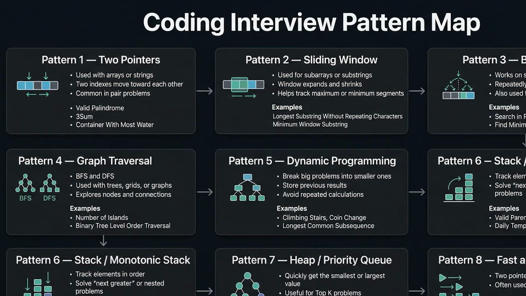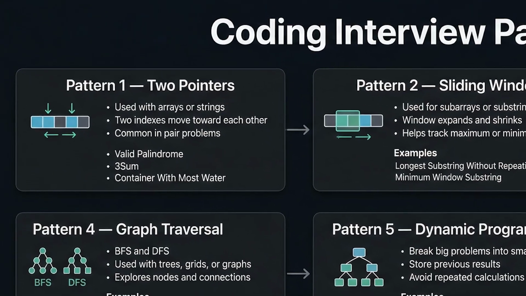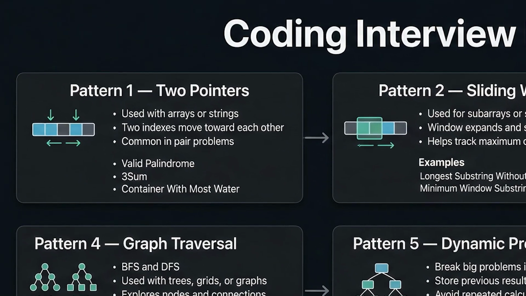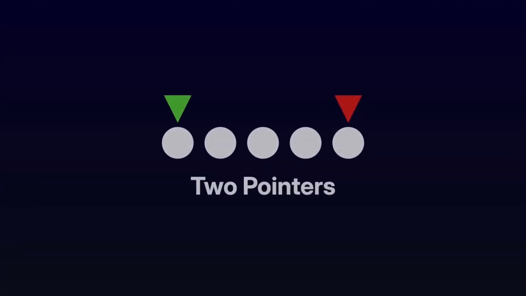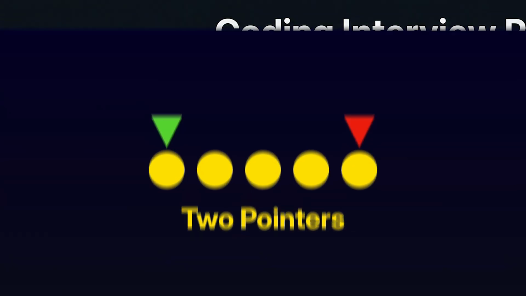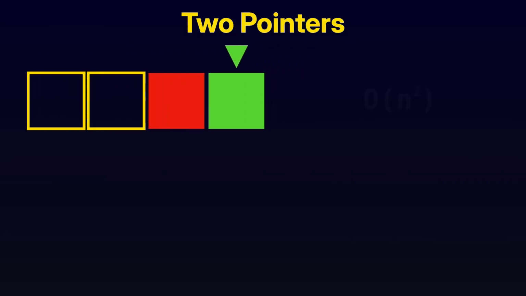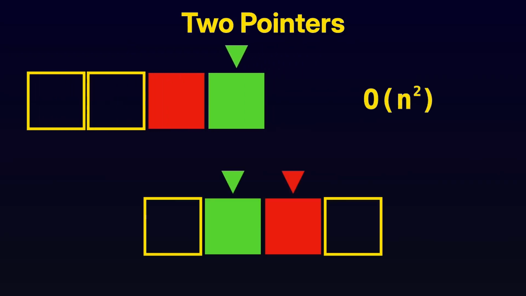Let's start with the two-pointer pattern first. Most of the time two-pointer is used in array or string problems. So what is the indicator? The indicator is whenever you need a pair of elements. In some questions, if you are asked for a pair of elements, or it is a sorted array where you want to start from the beginning and the end of the array, sometimes two indexes are coming towards each other, or else they are going parallel to each other. For that kind of problem, two-pointer is going to be helpful.